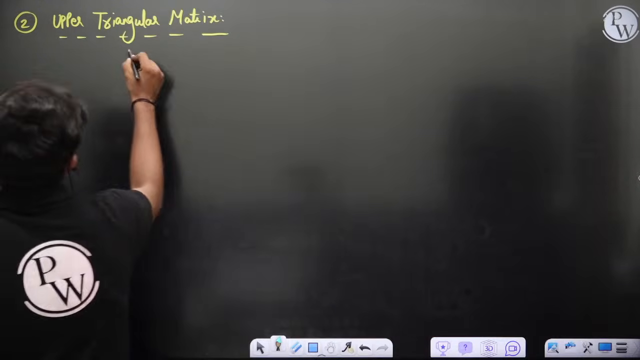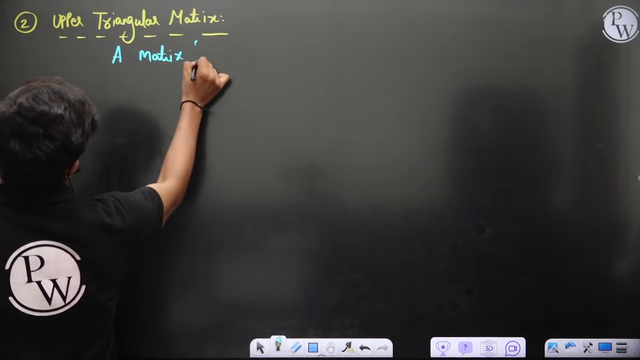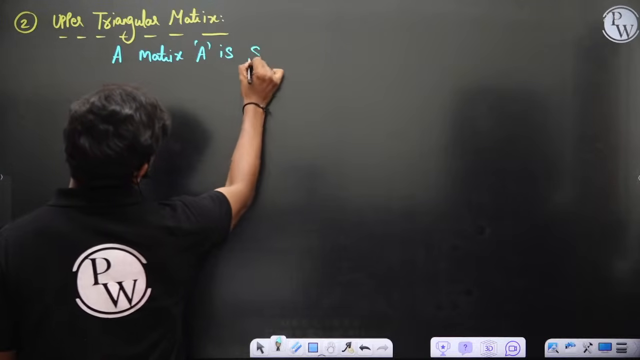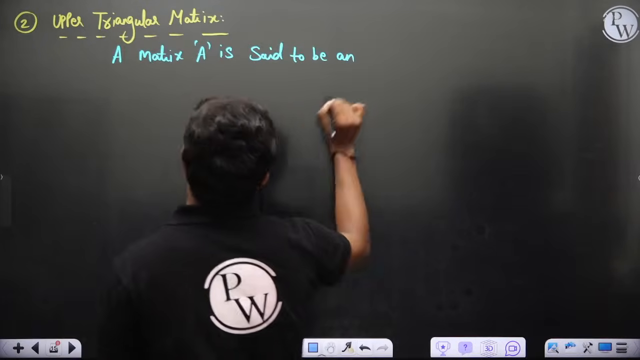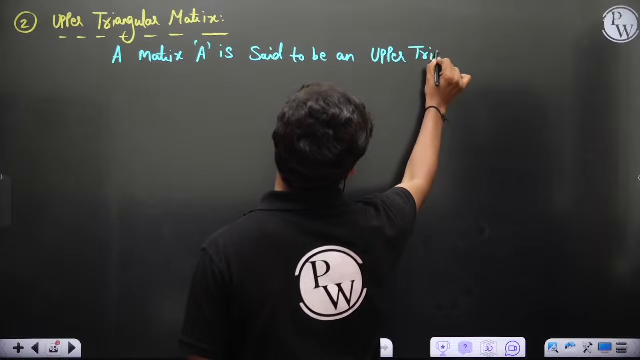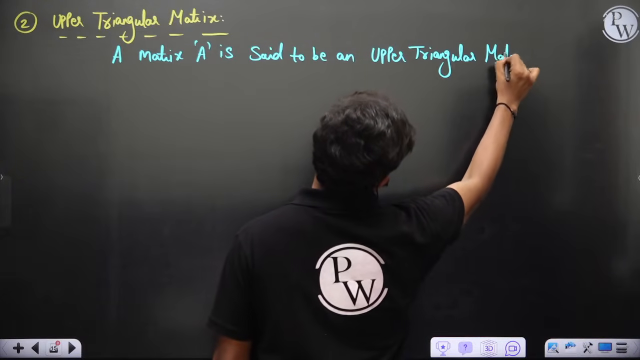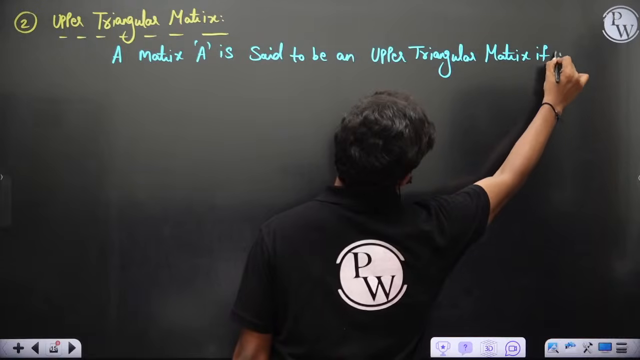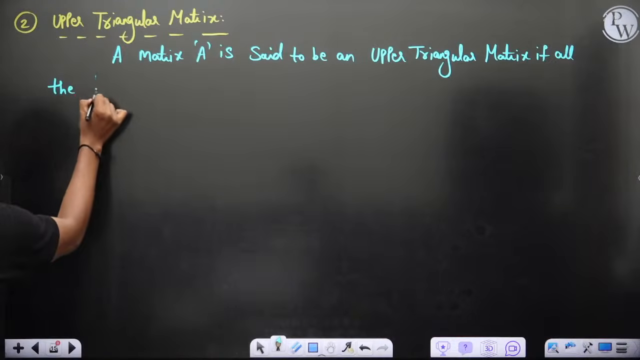Yeah. So let's see. A matrix, I'll just write the definition first. A is said to be an upper triangular matrix if all the lower diagonal elements are zeros.